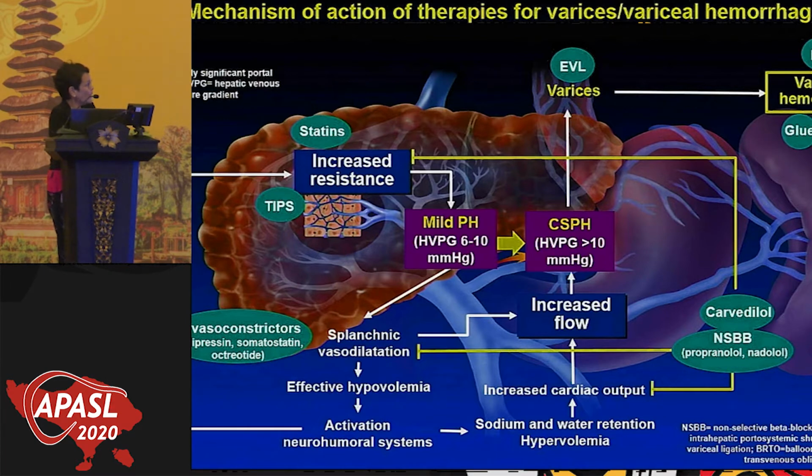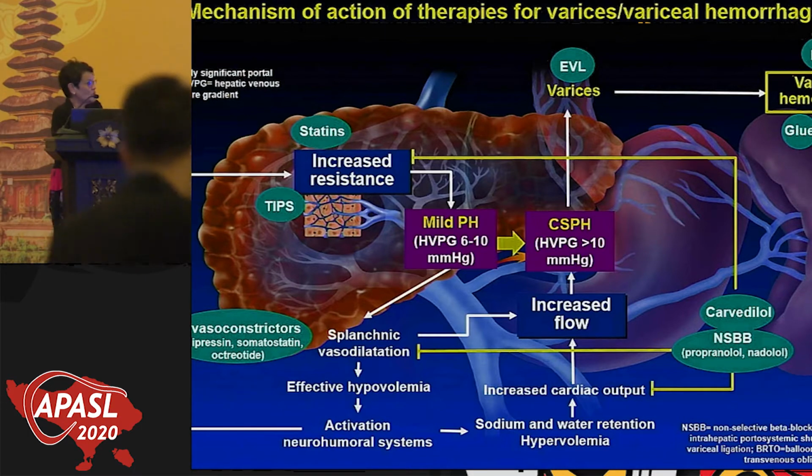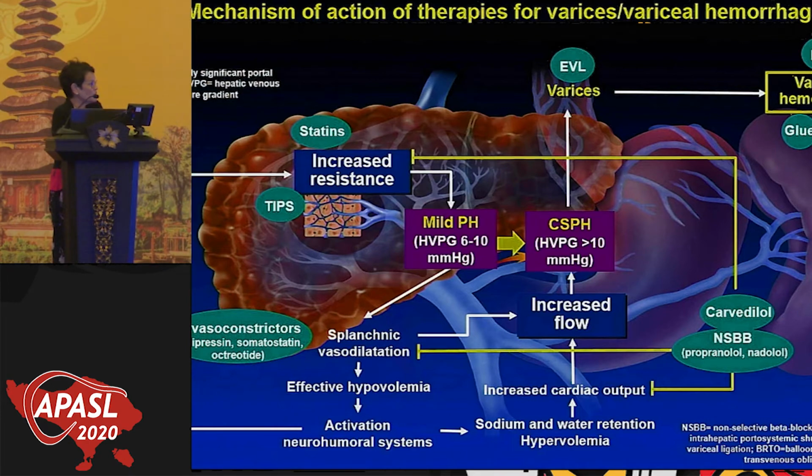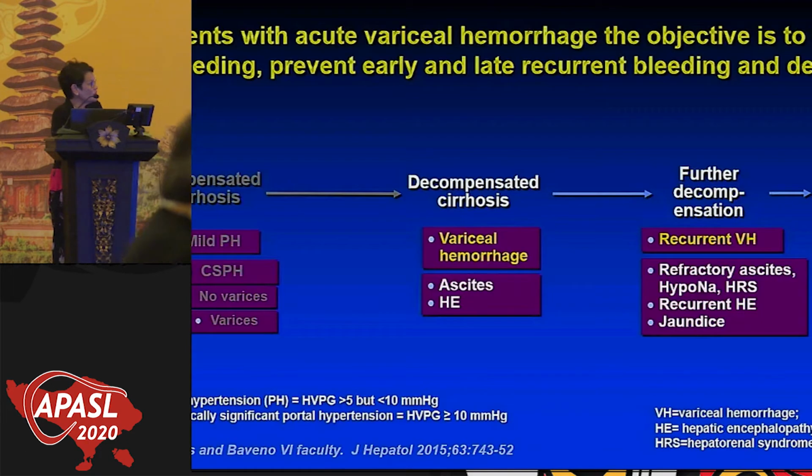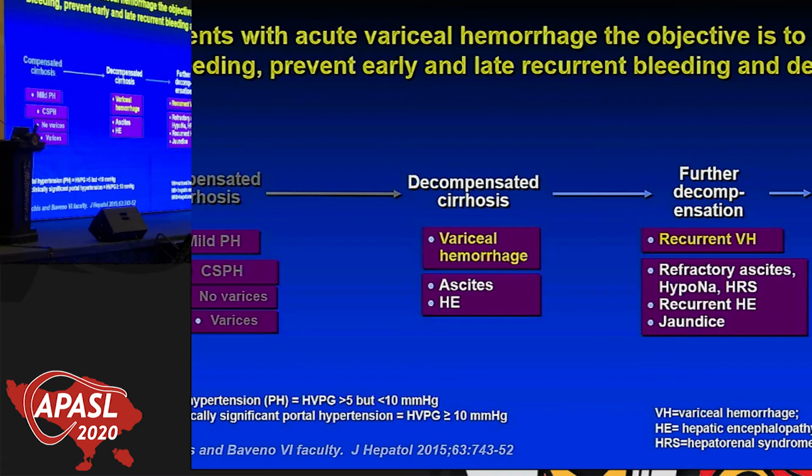Now, of course, glue is also for fundal varices. Again, it's a local therapy. BRTO, like Dr. Maruyama talked to us before, is going to be good for fundal varices, and I will not go into this. So in patients with acute variceal hemorrhage, my talk is about variceal hemorrhage. So this is a patient that's bleeding. Our main objective is to stop the bleed and to prevent recurrent variceal hemorrhage.